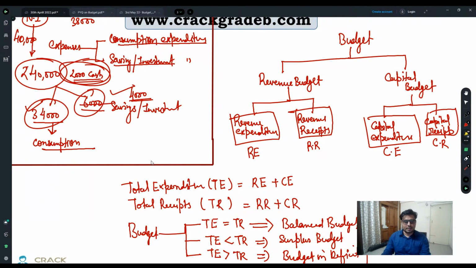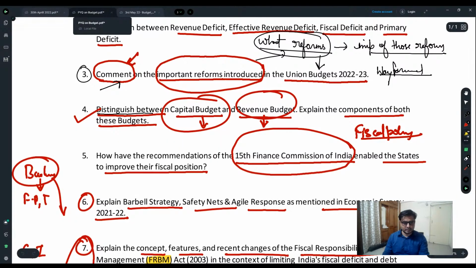So, in the last class, we started our discussion, a revision discussion on previous years' questions, with the revision of the topics of budget, fiscal policy, and debt management. I have shown you the questions they have asked in previous years on budget and taxation.